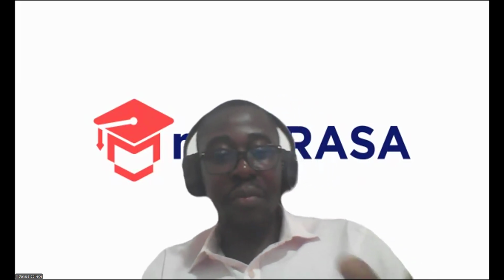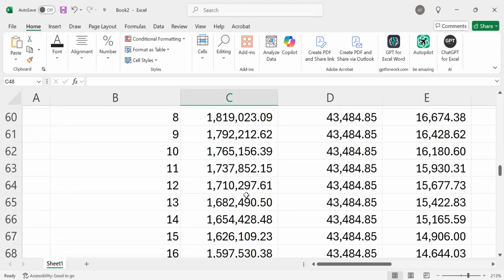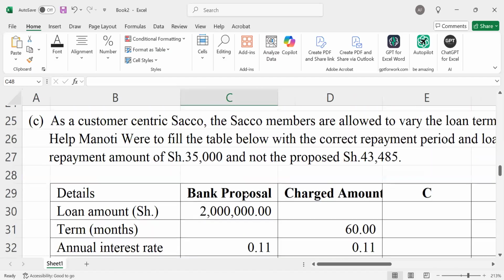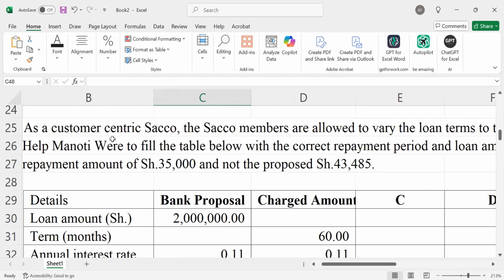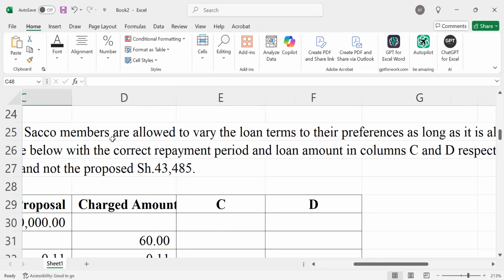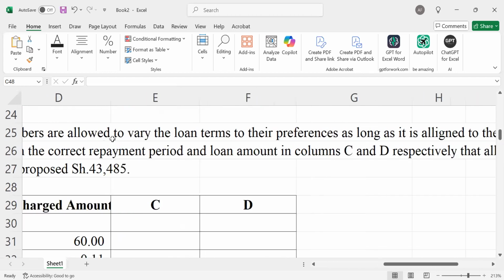So this is what you're required to do on part B. Then what about part C of this question? These are what you asked: as a customer-centric circle, the circle members are allowed to vary the loan terms to their preferences as long as it is aligned to the loan terms.